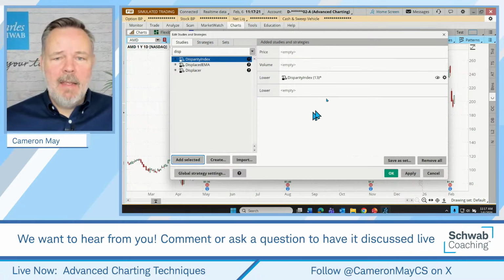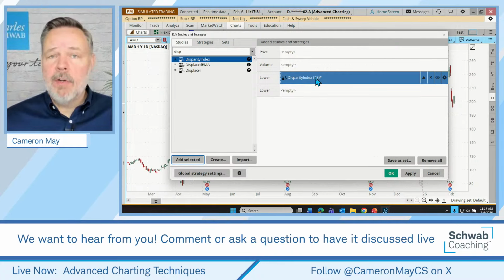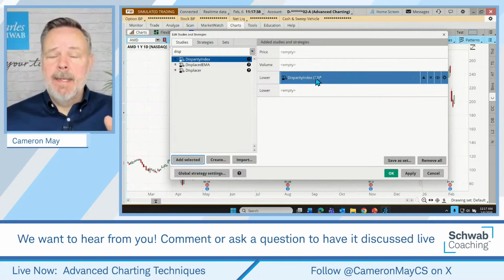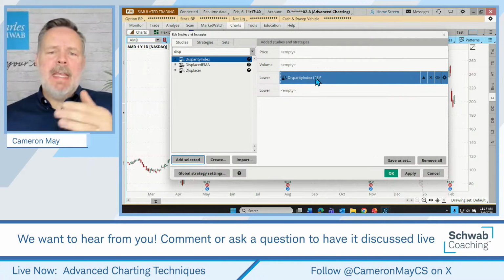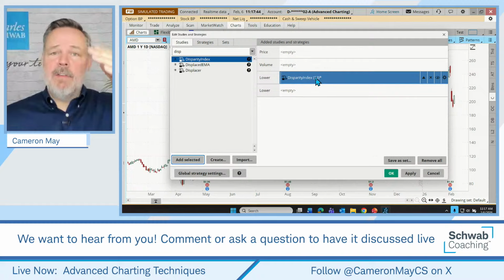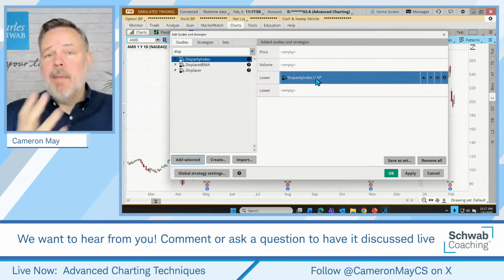I'm going to hit add, and you'll notice right next to disparity index, there's one simple insight into how this index is constructed. It says 13. This actually just looks back over 13 days worth of data. That's 13 trading days, or about half of a calendar month. It's built on an assumption that in the short term, prices can reach short-term extreme highs and short-term extreme lows, typically in cycles lasting about a month. So you split that in half, you get about 13 days.